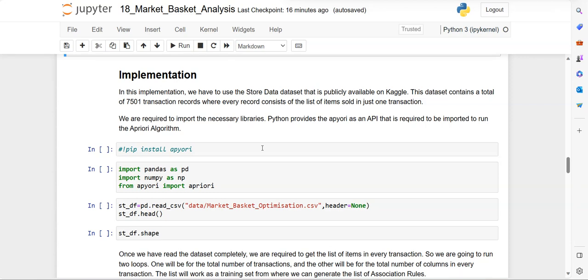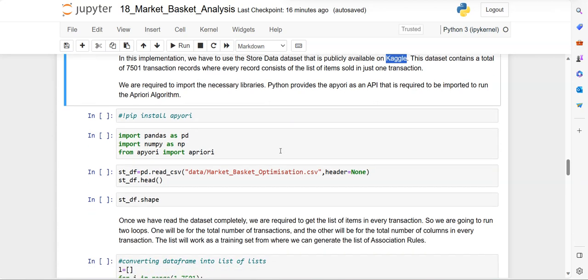In order to implement this, we are taking a data set, stored data, which we got from Kaggle. I hope you guys have the knowledge of Kaggle. It's one of the leading, or number one, open data platforms. You can get the data from there. You can do data analysis over the Kaggle platform, and this data set totally has 7,501 transactions.